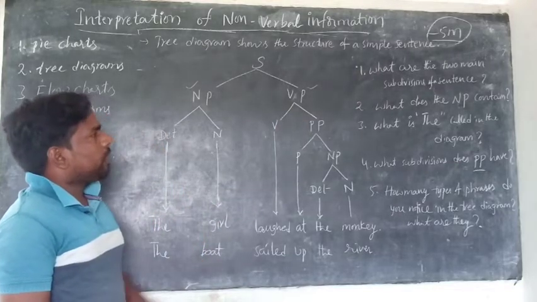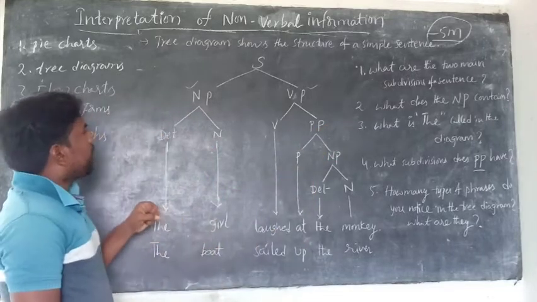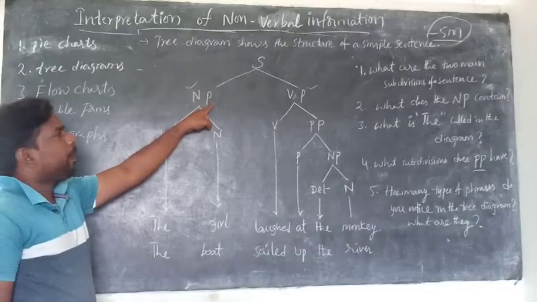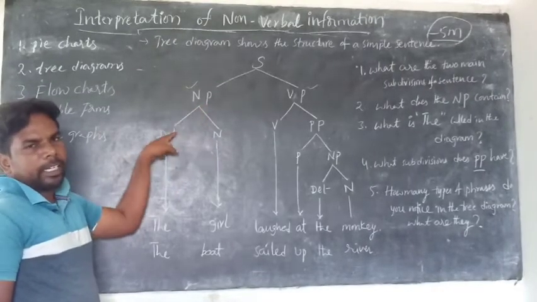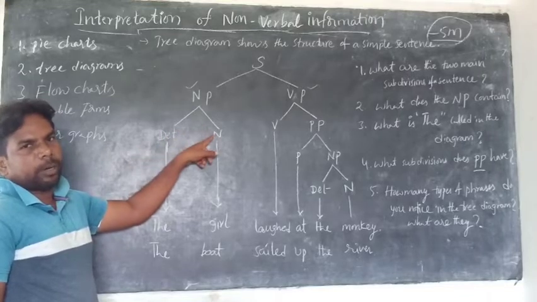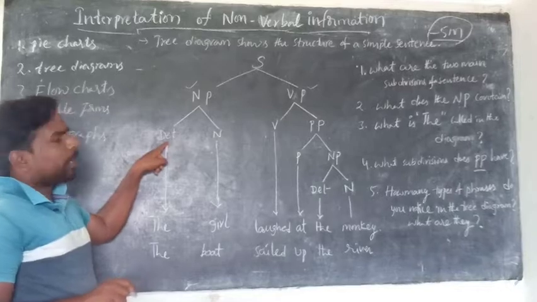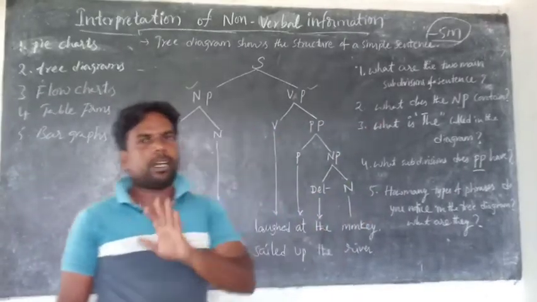The second question is, what does NP contain? This is the NP. NP contains a determiner and a noun. The answer for the second question is determiner and a noun.